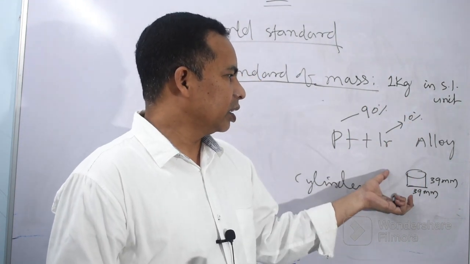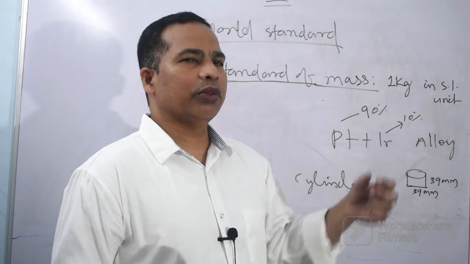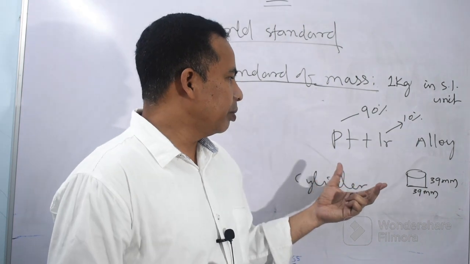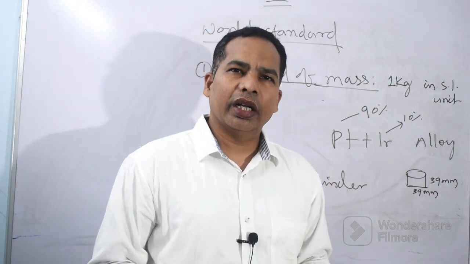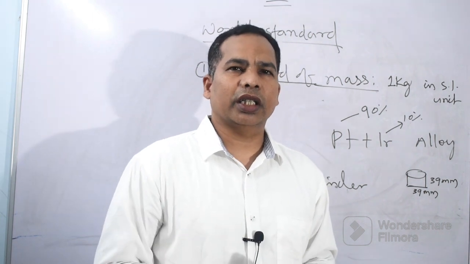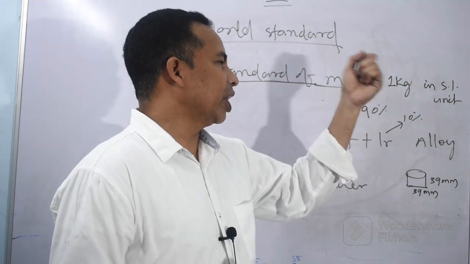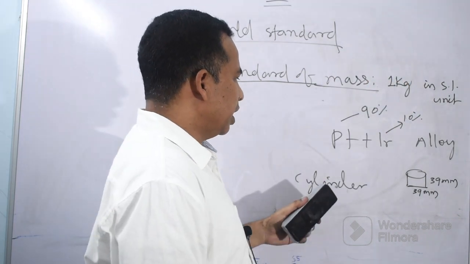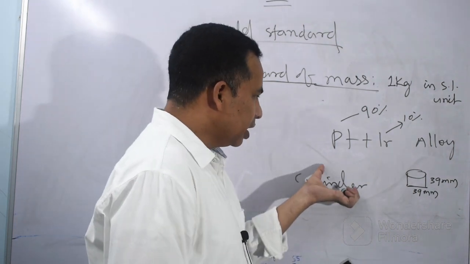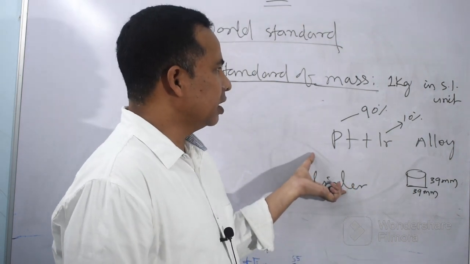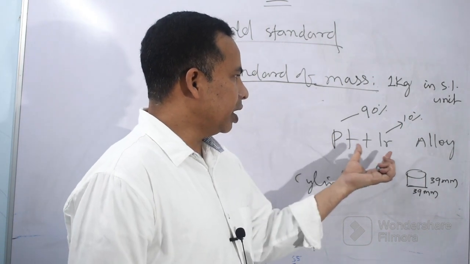That cylinder was sent everywhere, and based on that, all the nations accepted the standard mass, that is, the 1 kg. I think you have understood that it is based on the cylinder created by the scientists out of the alloy of platinum and iridium.